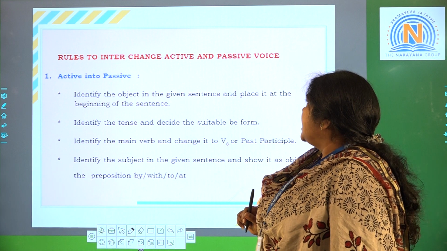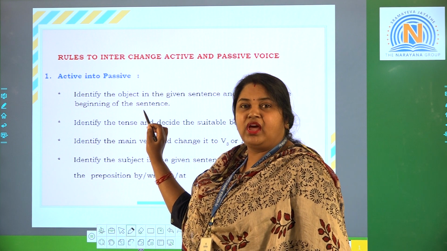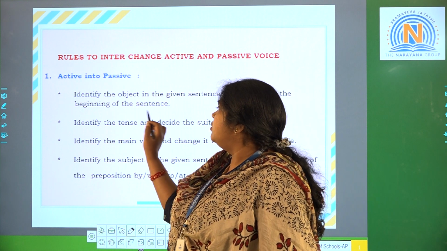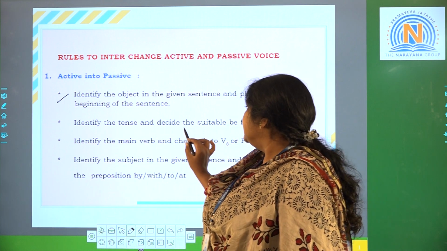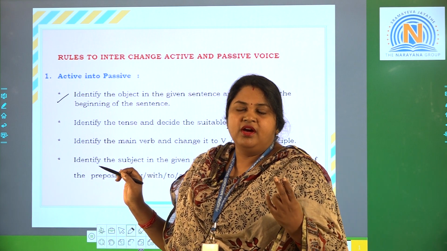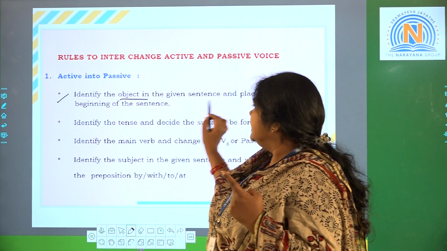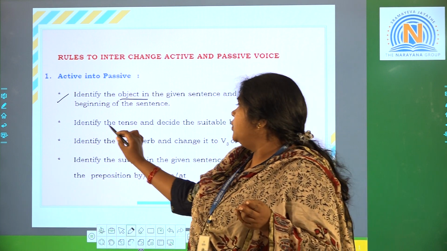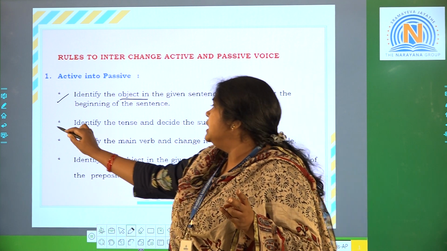See, rules to interchange active and passive. Active into passive: identify the object in the given sentence and place it at the beginning of the sentence. Okay, this is very important. Next, identify the tense and decide the suitable be form. First one, identify the object and place it in the beginning of the sentence as a subject in passive voice. Second one, identify the tense and decide the suitable be form.